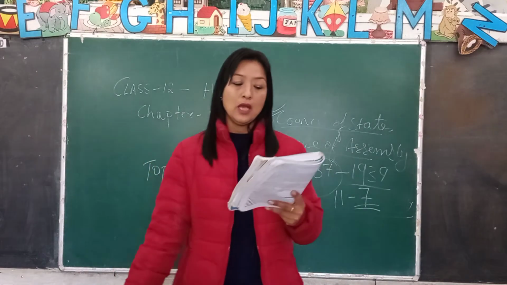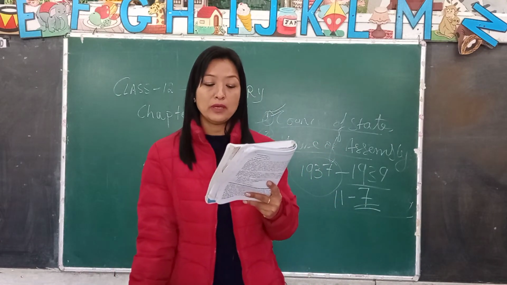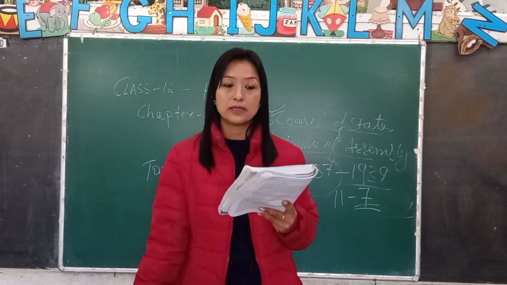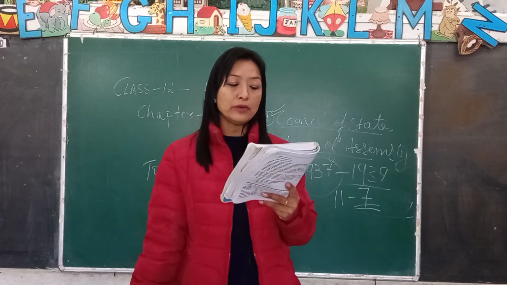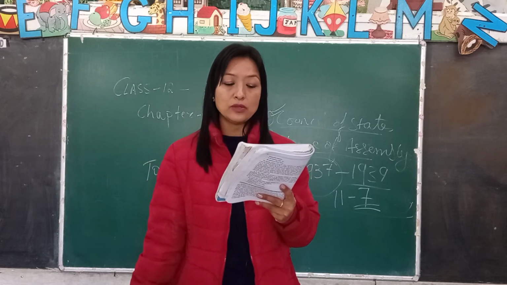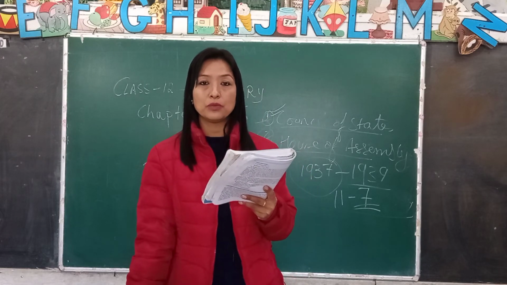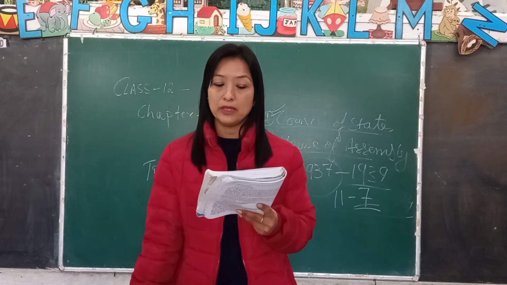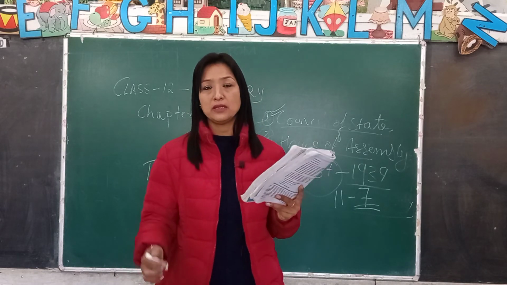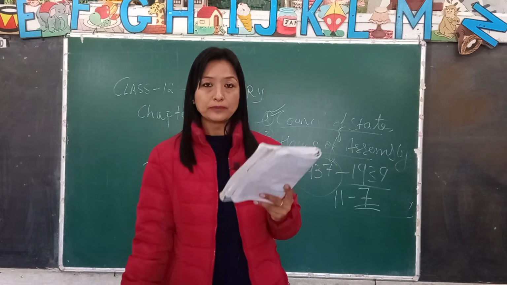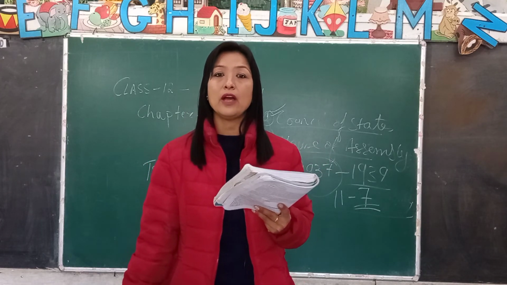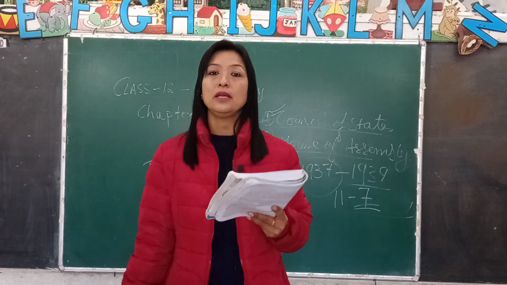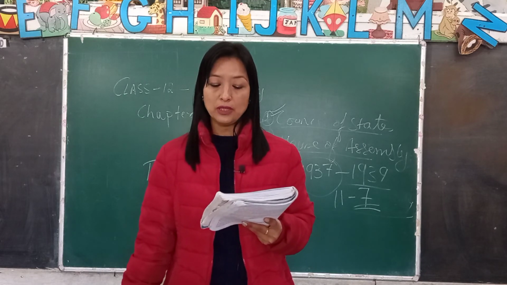What you have to know is why the Congress ministry resigned in 1939. The election was held in 1937, but after 2 years, in 1939, why did the Congress resign? The Congress ministry resigned in November 1939 on the war issue, because in 1939 the Second World War had started. The Congress believed that the Viceroy had involved India in the Second World War without consulting the central legislature and the provincial government.